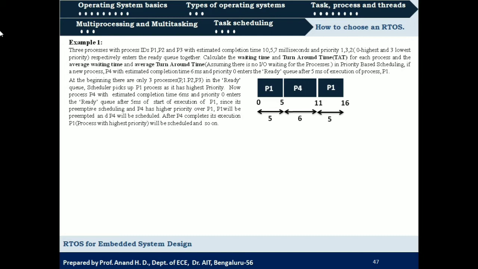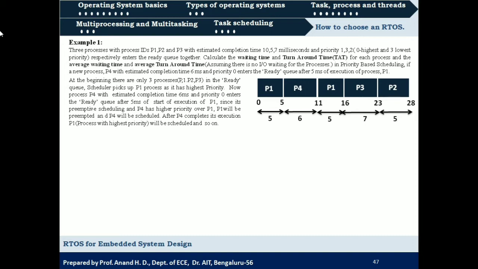Out of this, P2 has a priority level of 3 and P3 has a priority level of 2. So P3 has higher priority, and P3 will be scheduled for execution for the next 7 milliseconds. Then the remaining process, P2, will be scheduled for execution for the next 5 milliseconds. So this will be the sequence of execution of these 4 processes, P1, P2, P3 and P4.